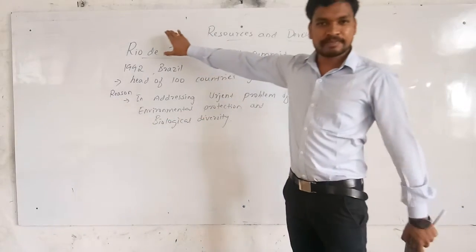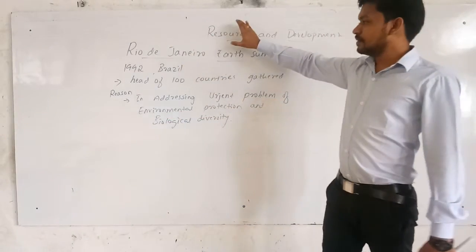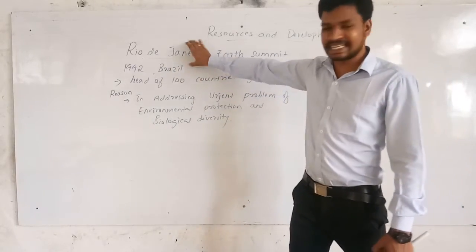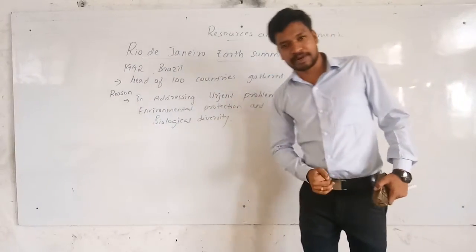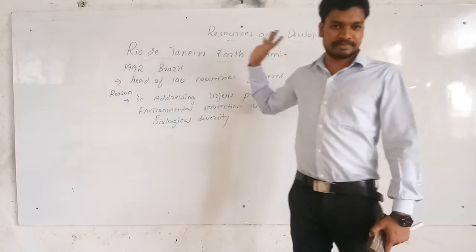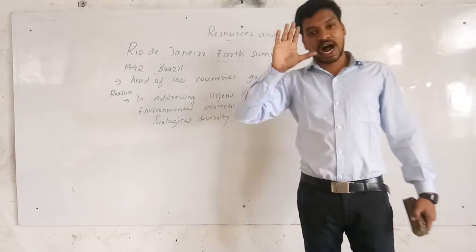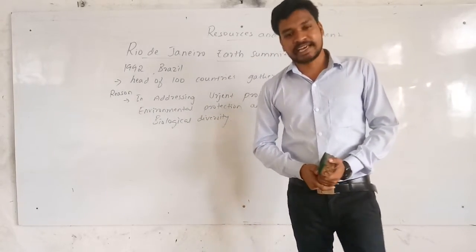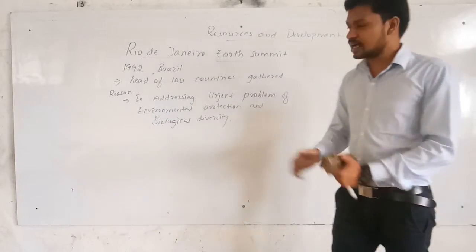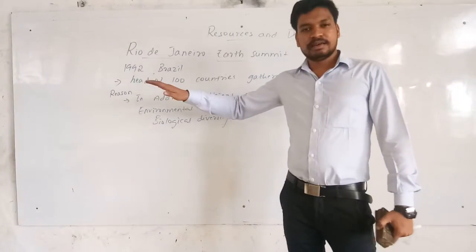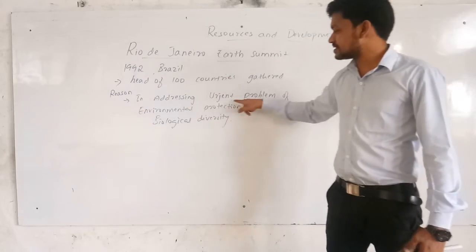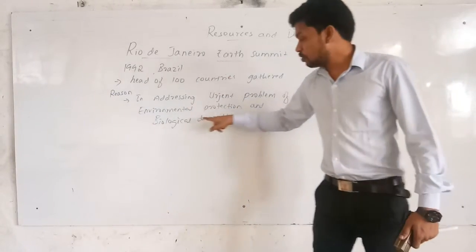It's the first meeting which took place in Brazil. It was the first meeting about sustainable development, which took place in the year 1992 at Brazil. Around 100 countries were present, means they attended that summit. The main reason for convening the meeting was to address the urgent problem of environmental protection.